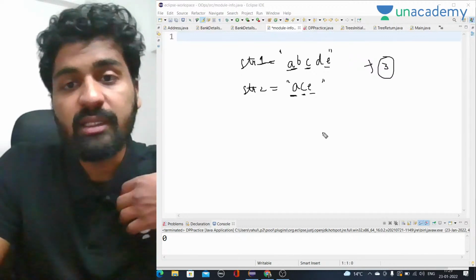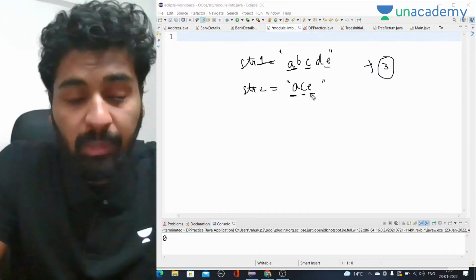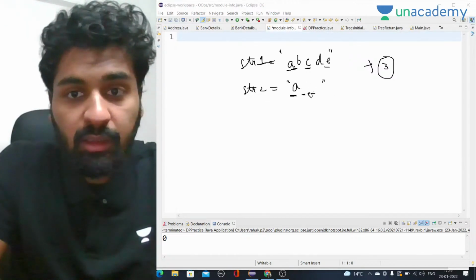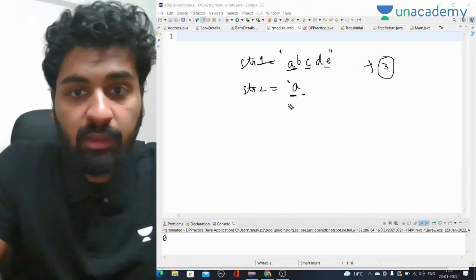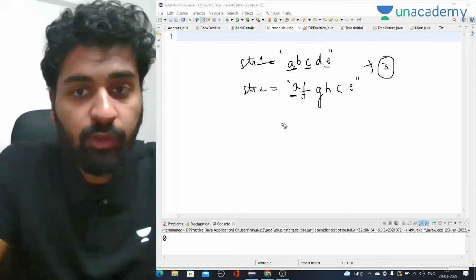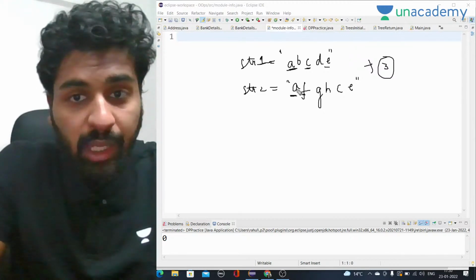So now the thing is how we find it. Here we can see it directly in order, but the second string could also be something like A, F, G, H, C, E. Let's say this is the string we are following. Now it will be difficult to find out.